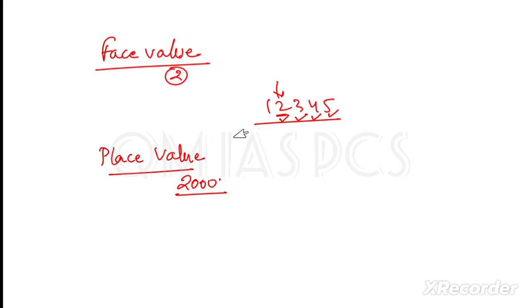If I have written 234, what is the place value of 2? Based on this position it will be 200. If I say 122, the place value of this one will be 2 and the place value of this one will be 20. Like that we have to remember and understand this one, right? If you are understanding all these things, that means you are going great.